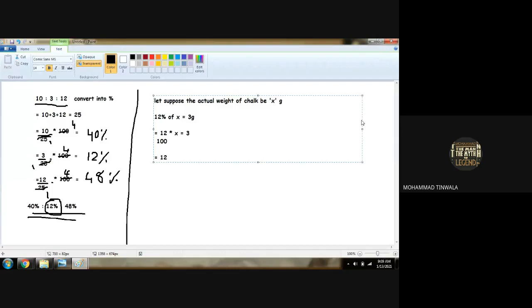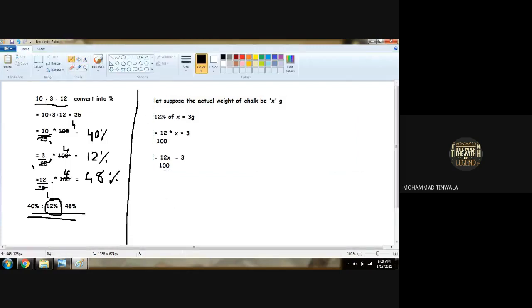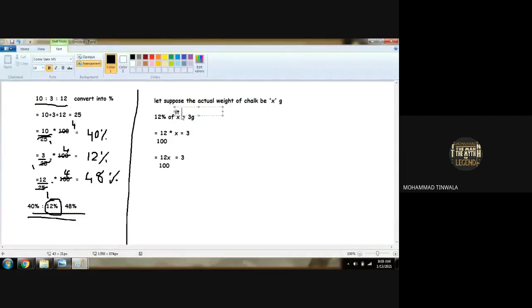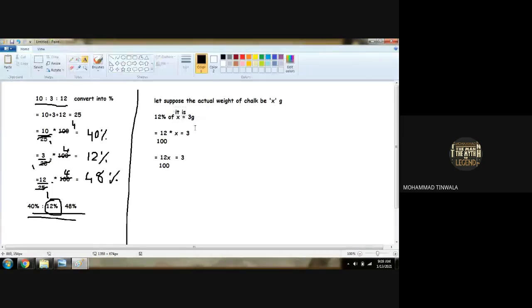Not 3 gram, just 3. 12% of, in the place of it is, I have placed X here because we don't know what that is. So 12 upon 100 multiplied by X. So it will be 12X upon 100 is equal to 3.